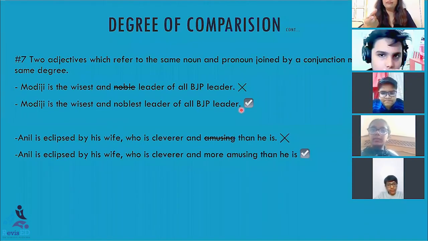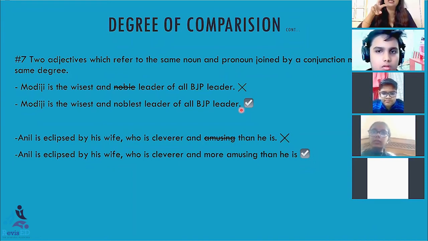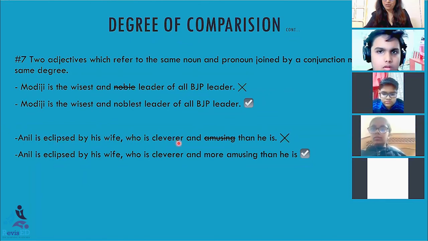Keep in mind, when two adjectives that refer to the same person are joined by the conjunction and, in that case we have to use the same degrees on both the sides. But before deciding which degree to strike off, you need to read the remaining part of the sentence, use your IQ, and then go for the correct option. See next. Anil is eclipsed by his wife, who is cleverer and amusing than he is.